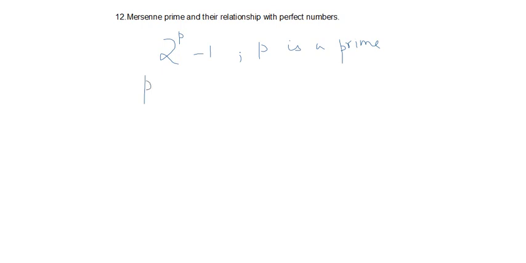If we put p is equal to 2, then we can check whether 2 to the power of p minus 1, which is 2 to the power of 2 minus 1, is a prime. 2 to the power of 2 is 4. 4 minus 1 is 3. Yes, 3 is a prime.